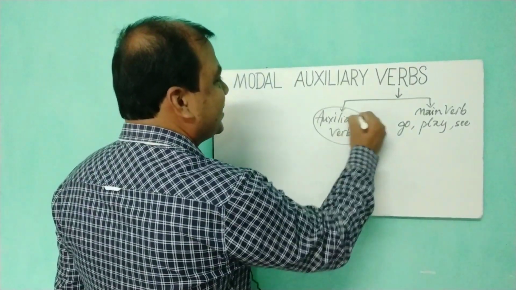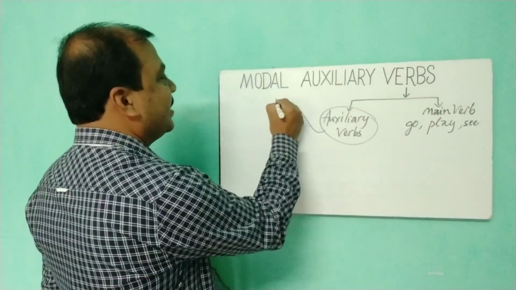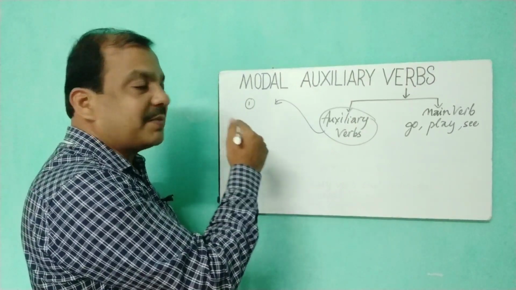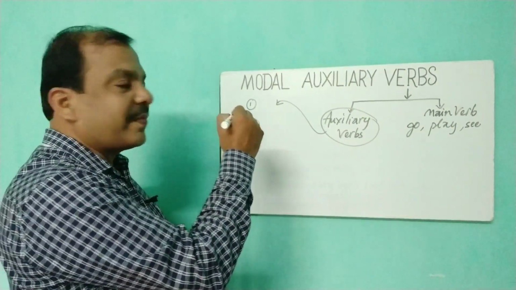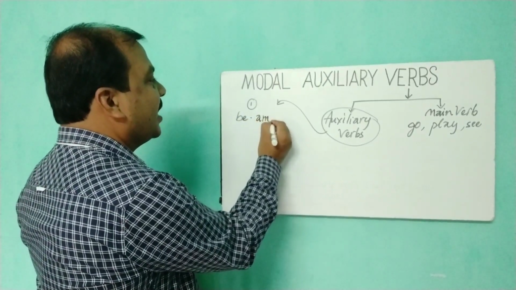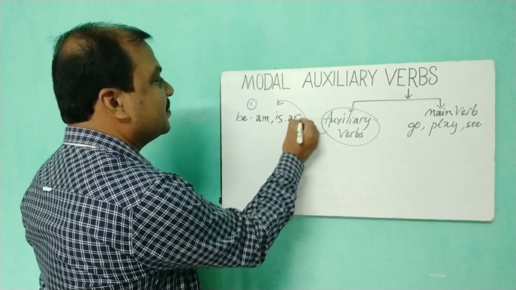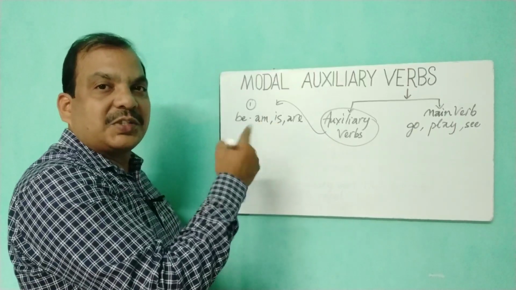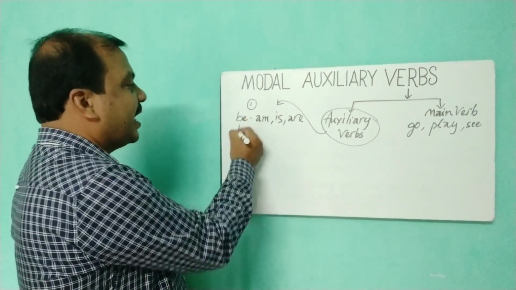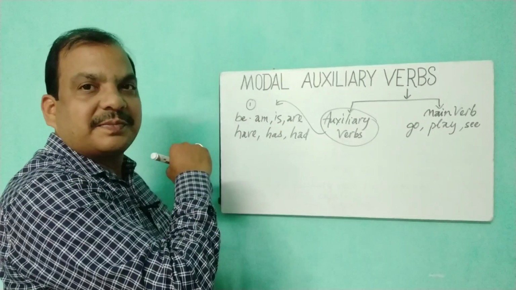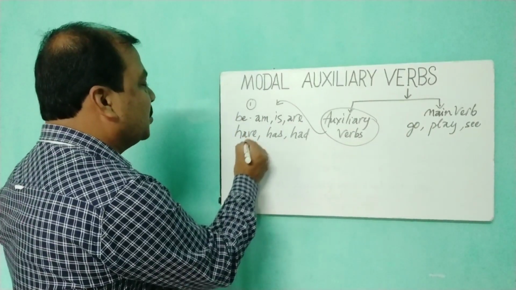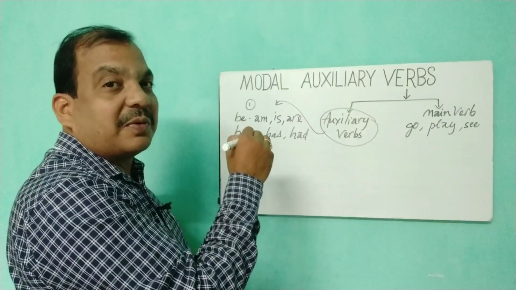So this primary auxiliary, they are of 3 types. For example, first one is be: am, is, are. The past tense was, were. Then have, and the past form had. Then do, not I do the work.